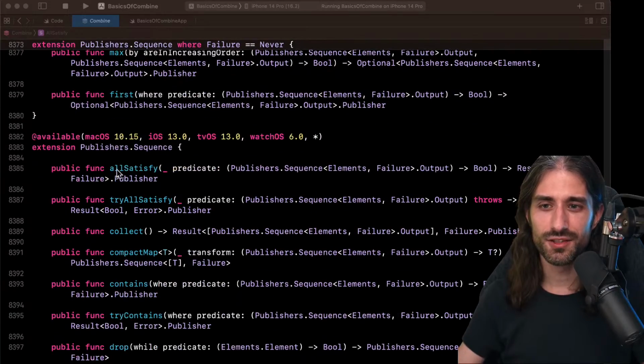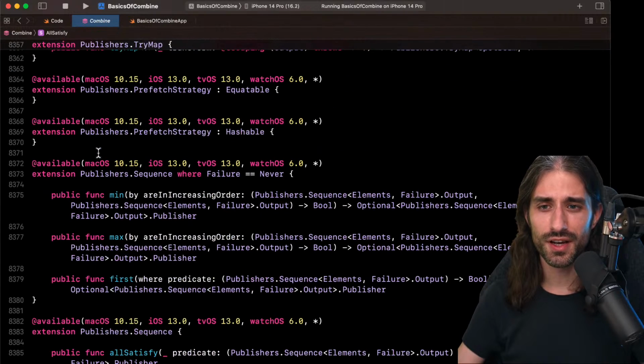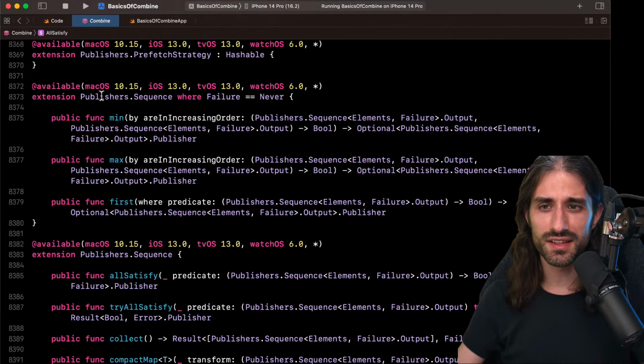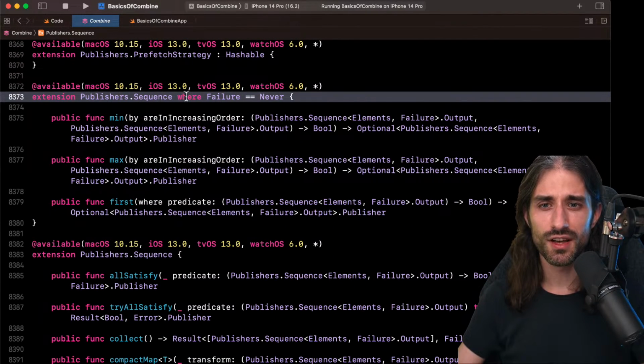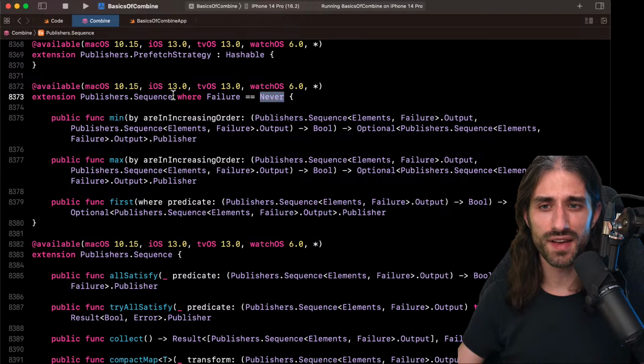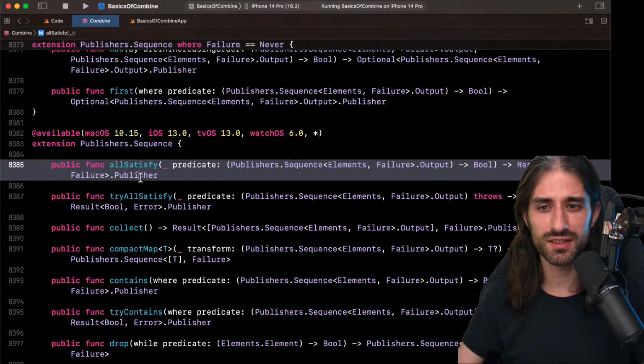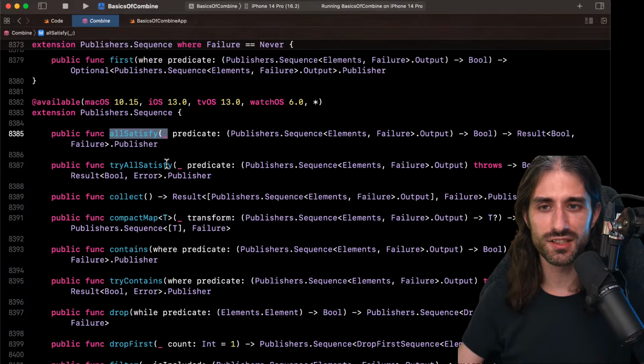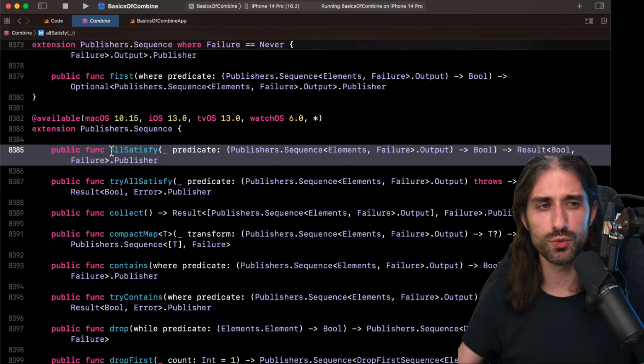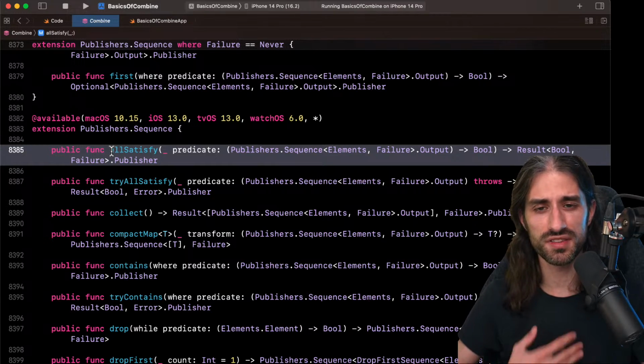Yes, they are here. So here you can see the methods. For instance, when your publisher publishes a sequence that never fails, you can also call on it, for instance, the minimum value, and you give it a closure to compare two elements. You have the method to call all satisfy. So these are convenience methods you would call on a publisher, and under the hood it is going to create the publisher we've seen just above, but you just need to pass in a closure.